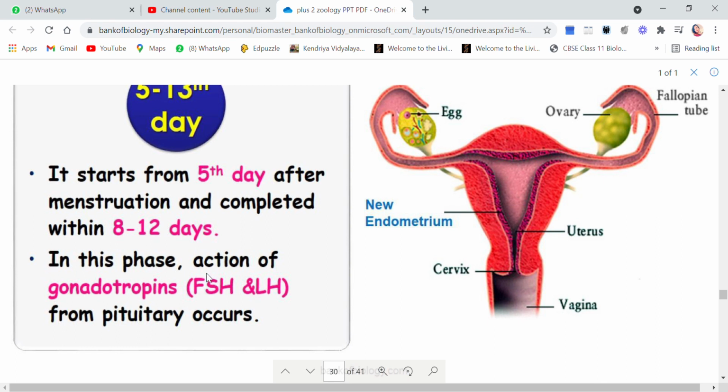In this phase, we have the action of gonadotropin hormones, FSH and LH, which are secreted by the pituitary.